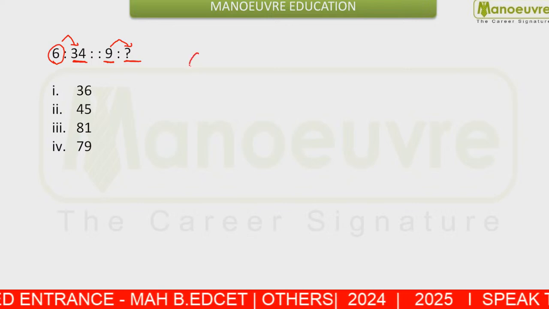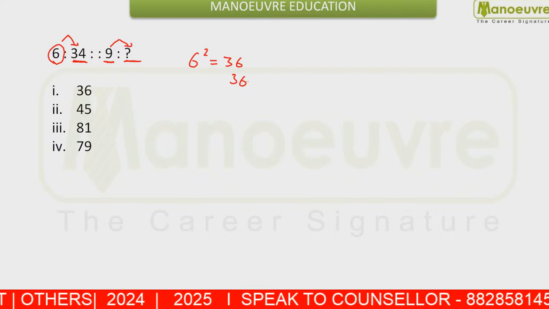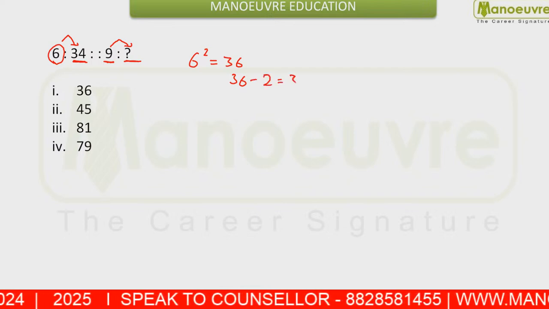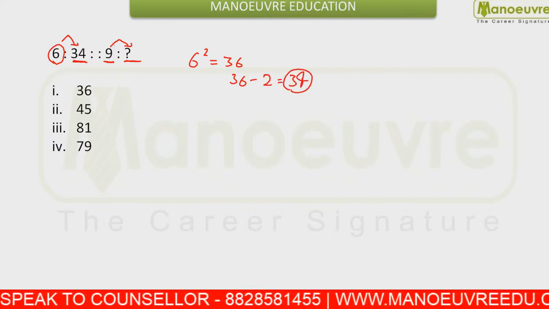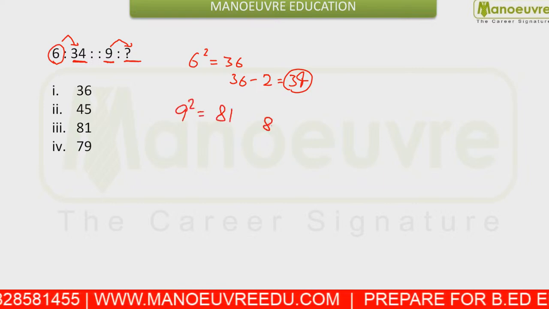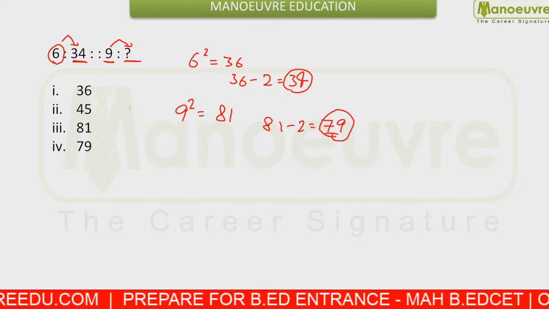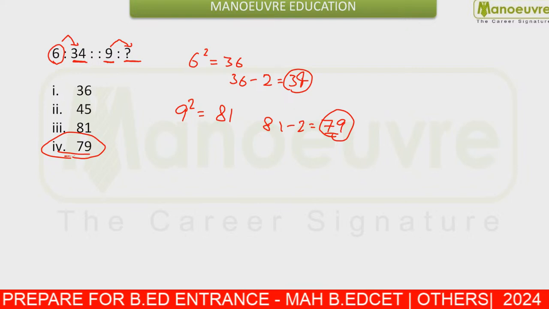See, you can say 6 square is what? 36, and 36 minus 2 is what? This is your 34. We can check the same here. 9 square is what? 81, and 81 minus 2 is your 79. So your answer will be 79. Okay.